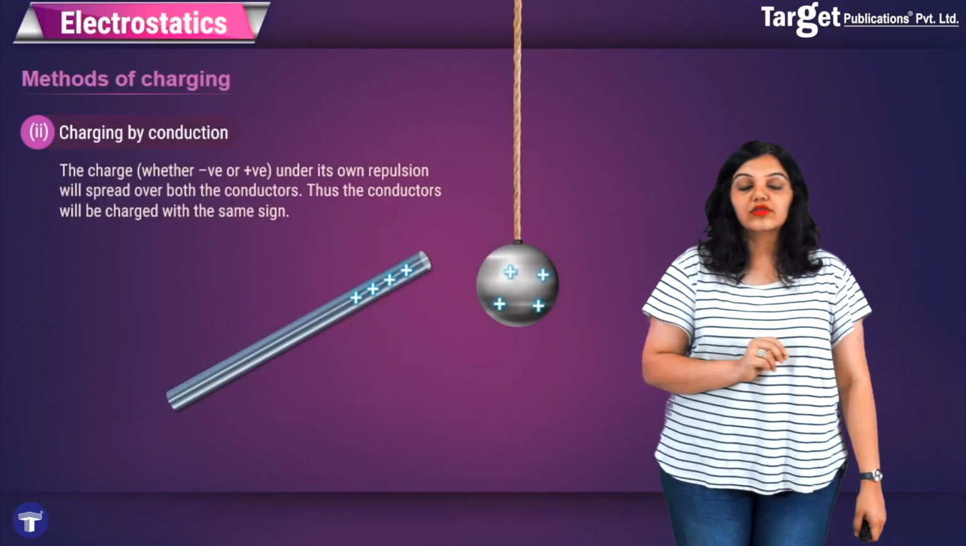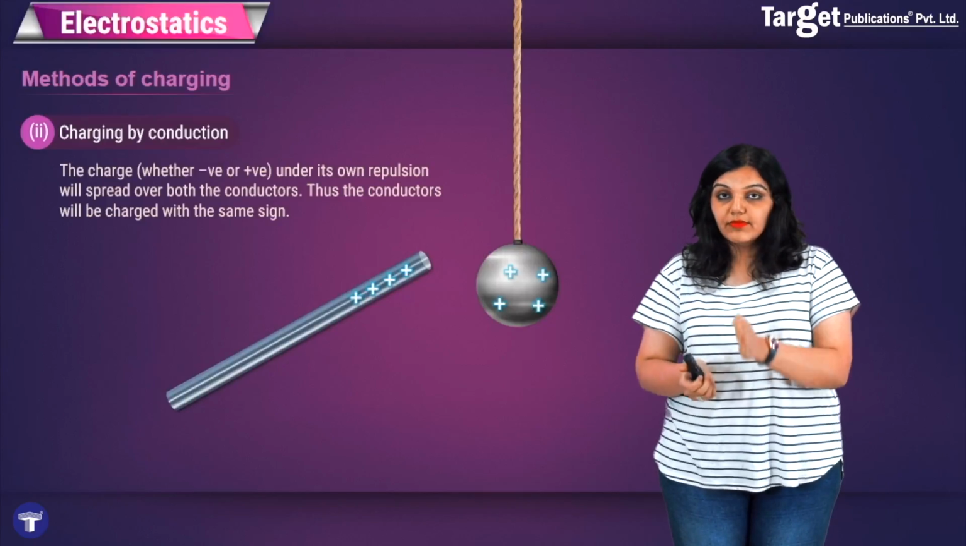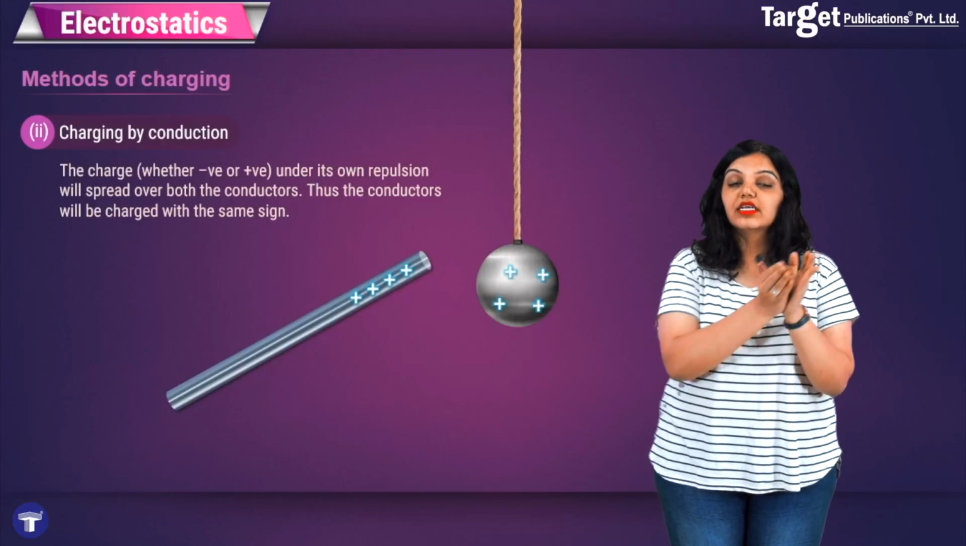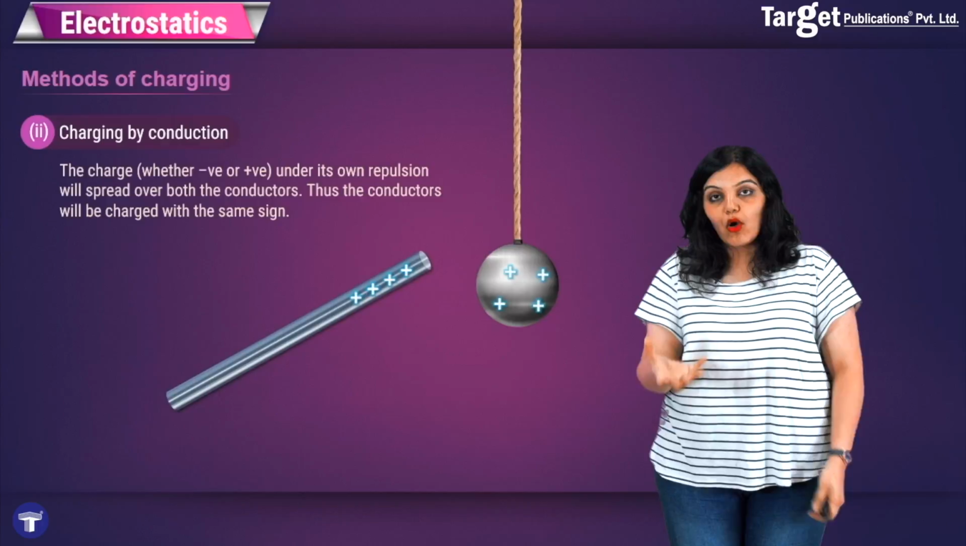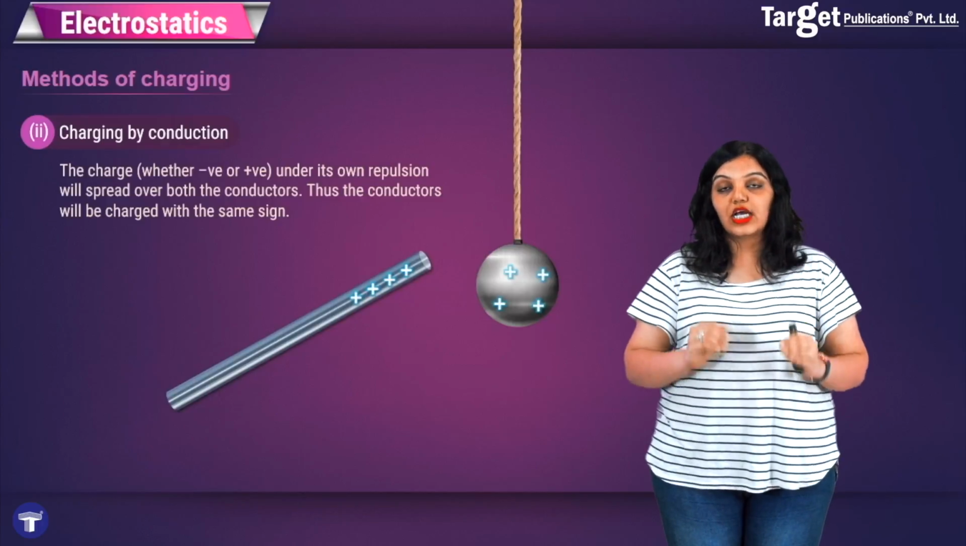So one thing you want to notice is that in conduction, you actually charge the object by the same charge, that is, by the same sign which the charging object had. For example, the glass rod had positive charge and the ball also has positive charge. So you can only charge with the same sign if you do charging by conduction.